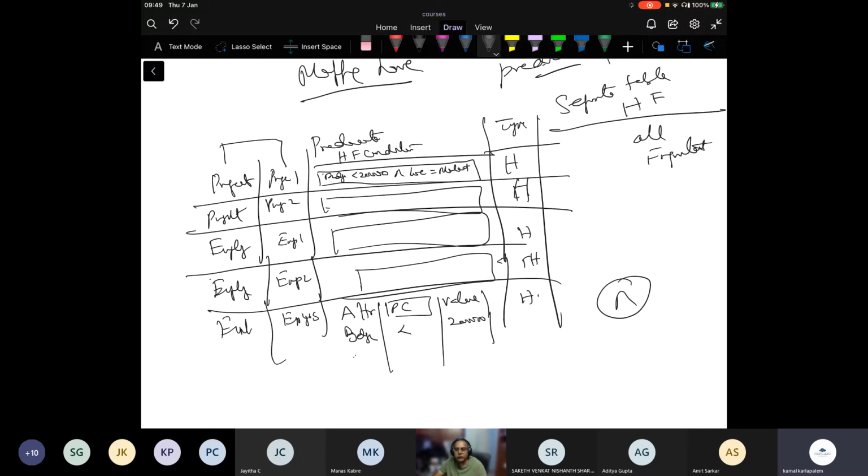Even the disjunctive predicates, I'll convert them to conjunctive predicates. And then since I'm storing all of them, I'll say location equal to Montreal. I can store it in this manner, or I can design some other way of storing it. So just storing the predicates of a horizontal fragmentation has multiple design choices.